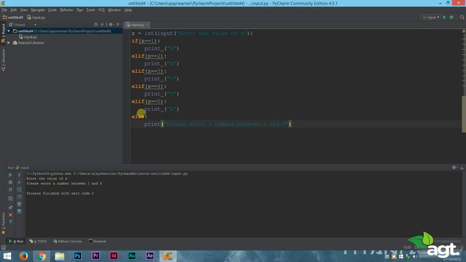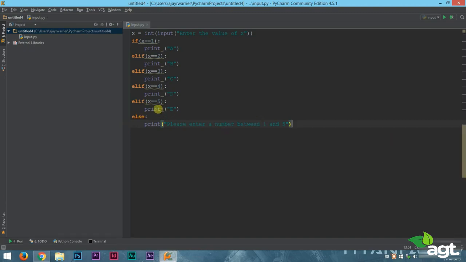Using if, elif and else like this is called the if, elif, else ladder. It works like a ladder, so it is called the if, elif, else ladder. Now I'll explain these three conditional statements once again. First, the if statement condition will be evaluated.